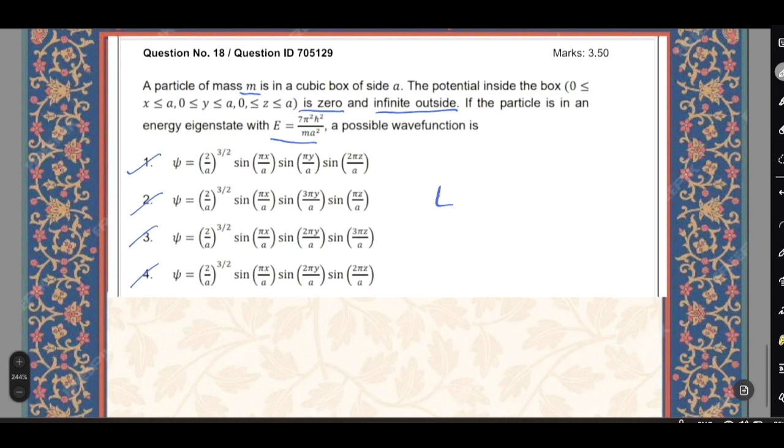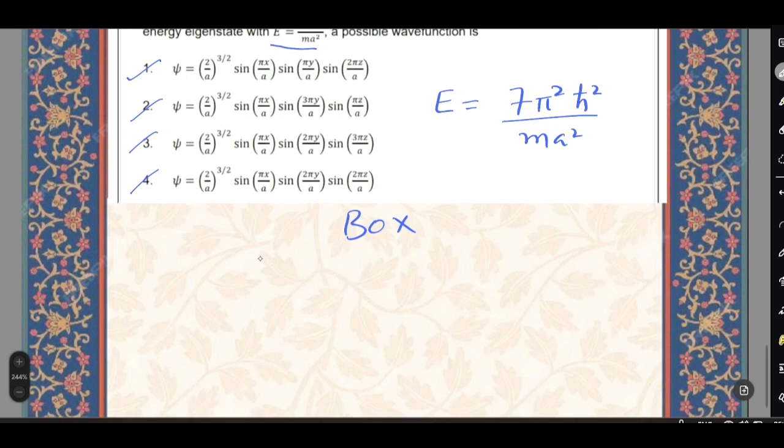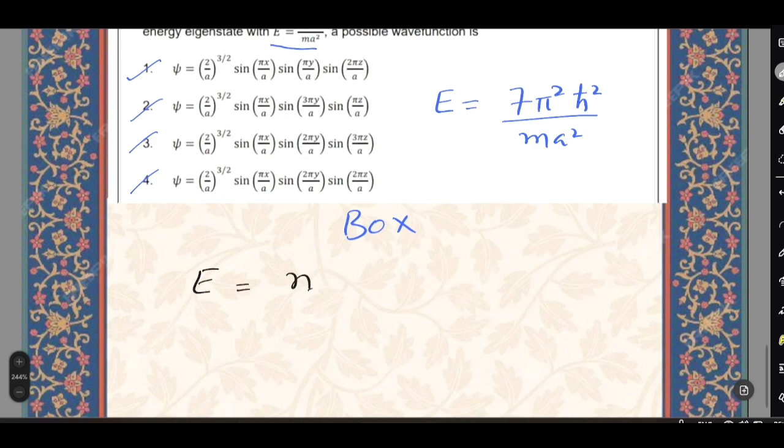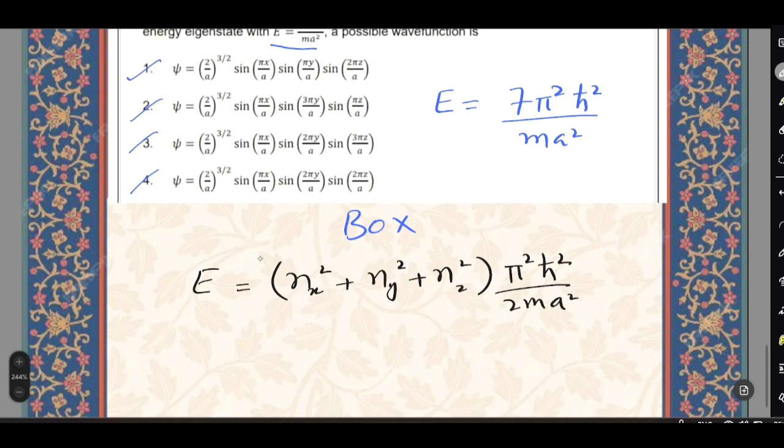So we have the energy eigenstate equals to 7 pi square h square by m a square. Now because it's a particle in a box, for a box we know what the energy eigenstates are. So energy eigenstates we can write E equals to nx square plus ny square plus nz square pi square h square by 2 m a square. So this is the general energy eigenstate for a box. So we just have to equate it.